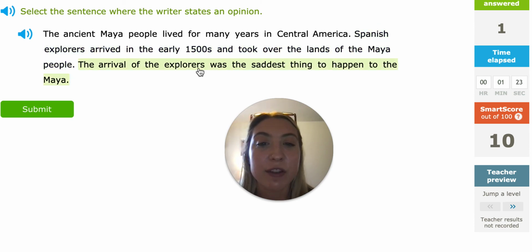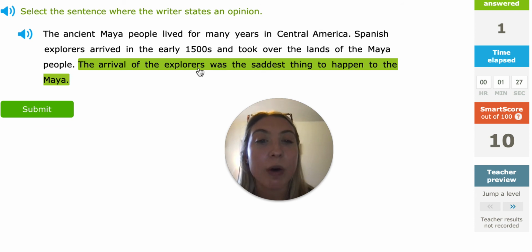The arrival of the explorers was the saddest thing to happen to the Maya. Well, when we look at this sentence and we see the saddest thing, that's how we know it's an opinion. That's someone's thoughts or feelings. With this word saddest, that's how someone feels about something. Someone else could have a different opinion, which would make the sentence sound different.